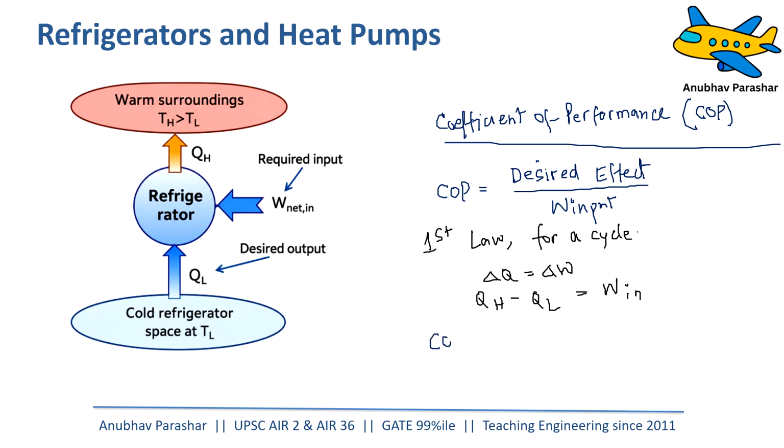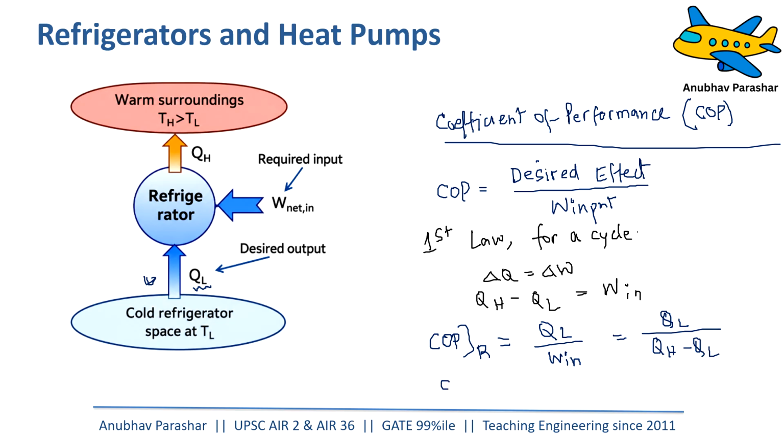Now, if I want to talk about COP, if I want to write COP of the refrigerator, we want to keep the space cool. So QL becomes the desired effect. So it is going to be QL divided by work input, which can be written as QL divided by QH minus QL.